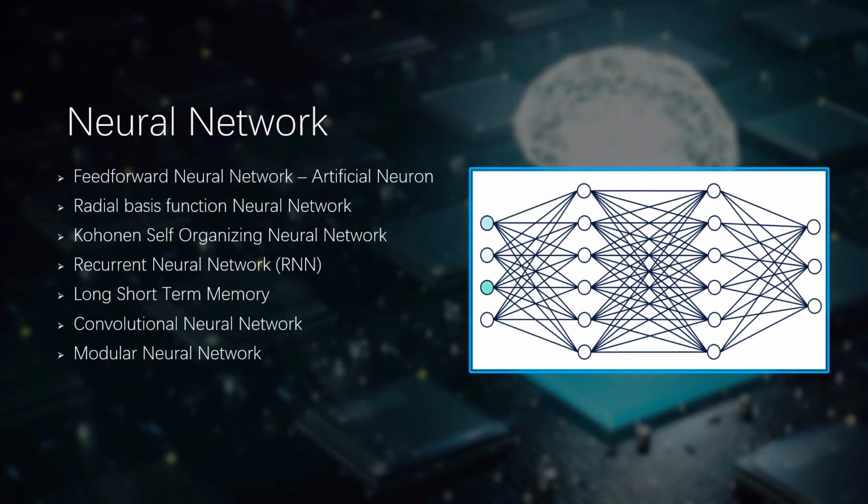In this video, we are going to cover recurrent neural network, long short-term memory, convolutional neural network, and basic neural network, which is the feed-forward neural network, or the so-called ANN.